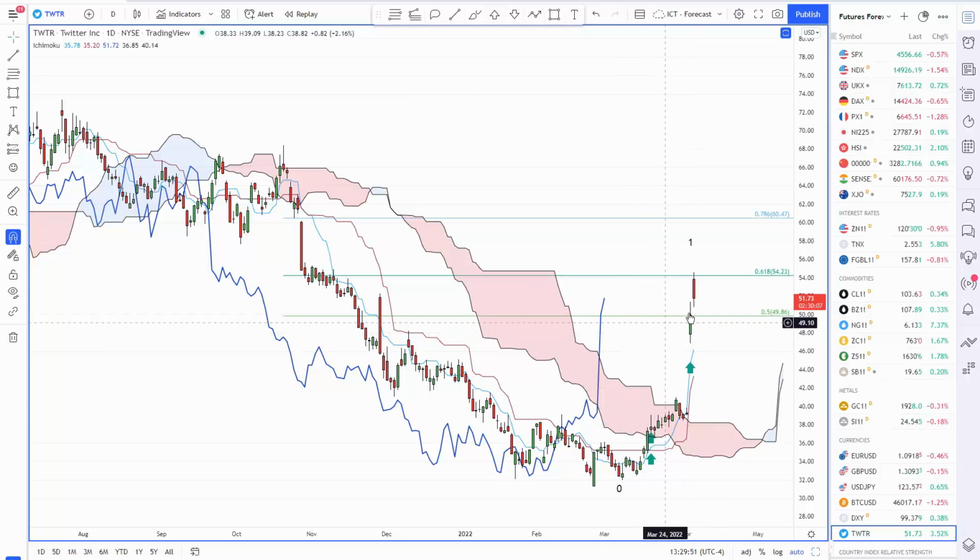Assuming that the market does not go into a tailspin tomorrow and fill this gap, which it could do, I think that's less likely. Markets don't like gaps like this. They tend to fill them. But I don't think that's likely going to happen tomorrow.